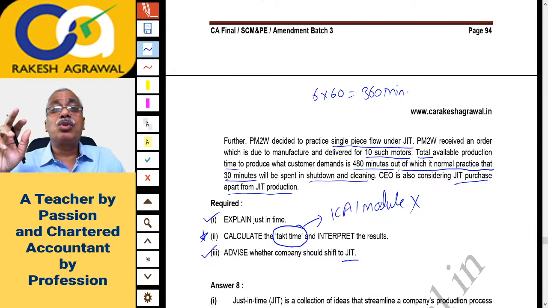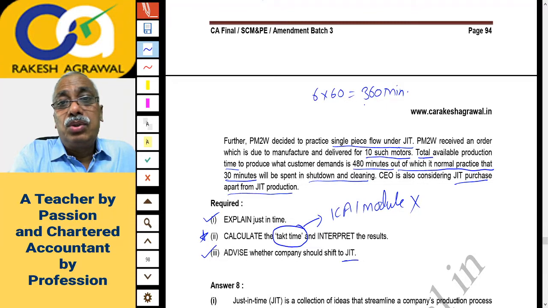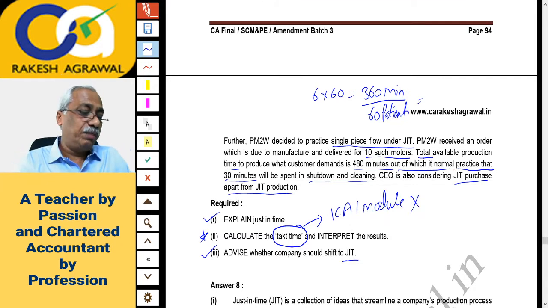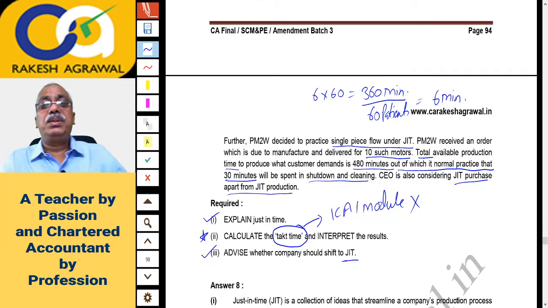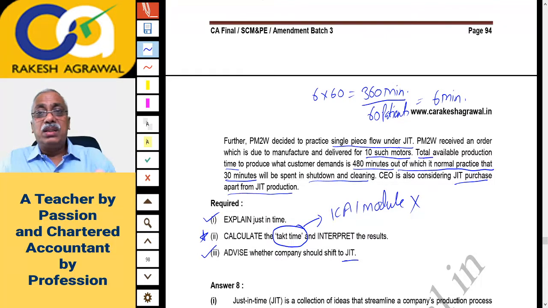And suppose he has to attend 60 patients in 360 minutes. How many patients he has to attend? 60. So 360 minutes divided by 60 patients. So how much time he has per patient? He has 6 minutes per patient. Means on an average he should finish the consultation with the patient in 6 minutes, because after 6 minutes another patient may come in.